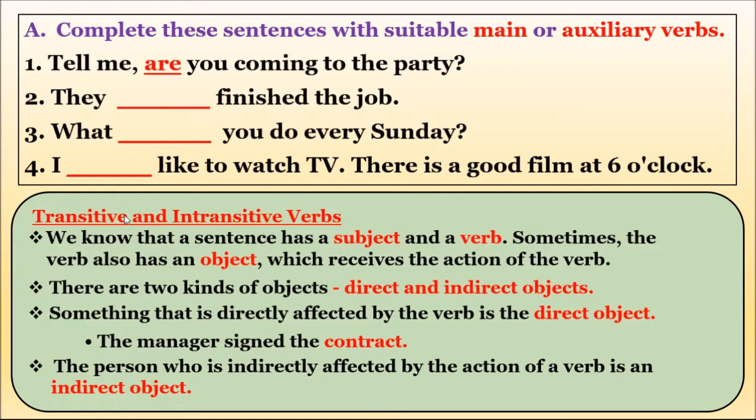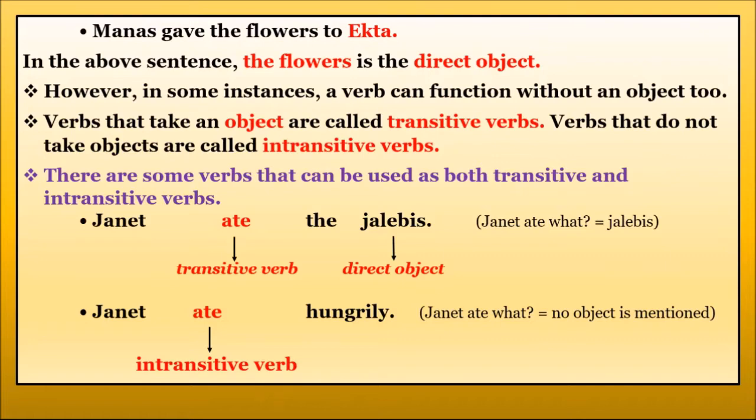The next thing we discussed is transitive and intransitive verbs. We know that a sentence has a subject and a verb. Sometimes the verb also has an object which receives the action of the verb. There are two kinds of objects, direct and indirect objects. Something that is directly affected by the verb is the direct object. The manager signed the contract. The person who is indirectly affected by the action of the verb is an indirect object.